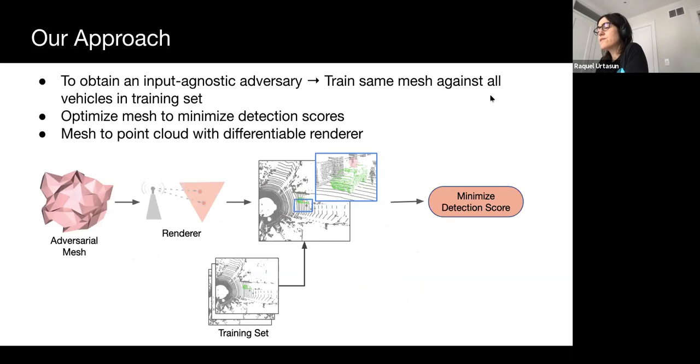We thus train to discover a single mesh that is an adversary against all vehicles in the training set. This makes the adversary input agnostic under the training distribution. Towards this goal, we use a differentiable renderer to bridge the gap between the mesh representation, the mesh representing the physical object, and what the sensor sees, which is a point cloud, and optimize an adversarial objective targeted at minimizing detection scores to hide vehicles.